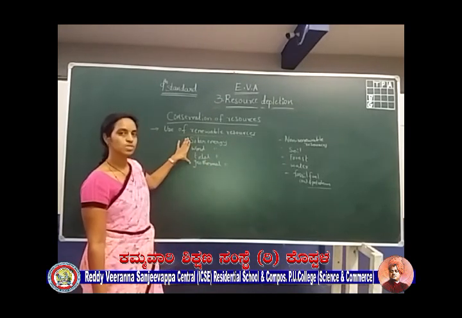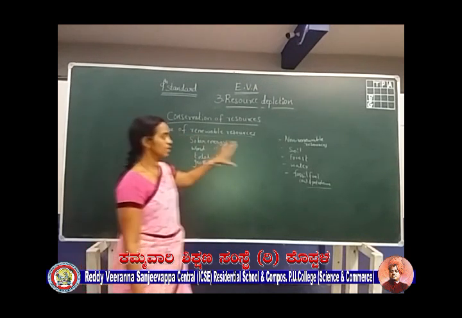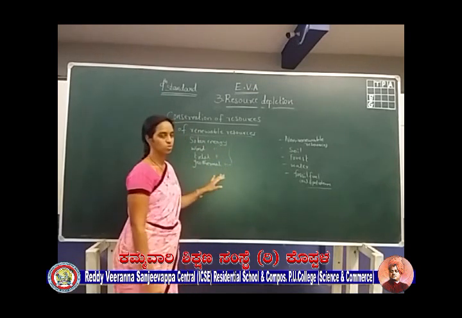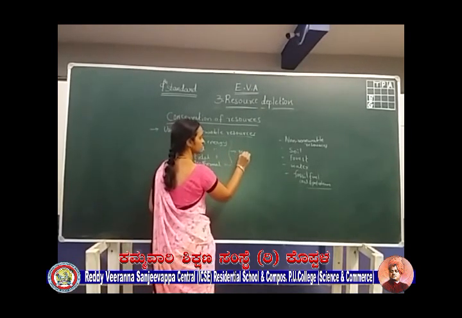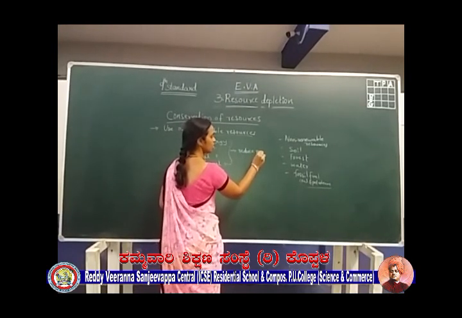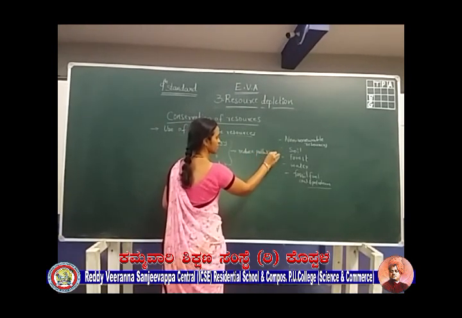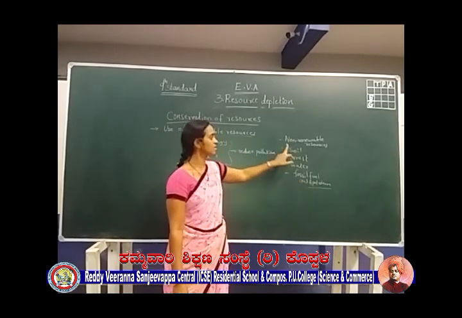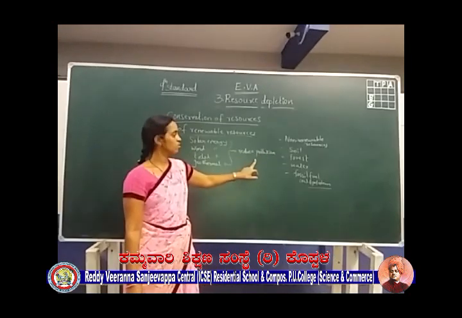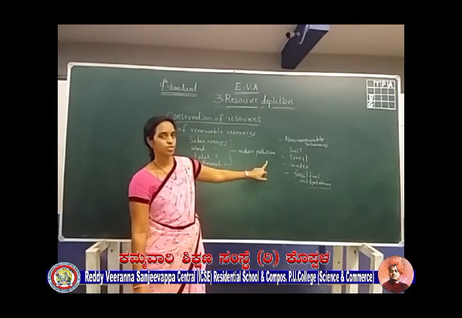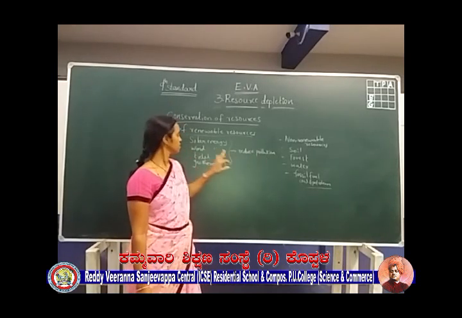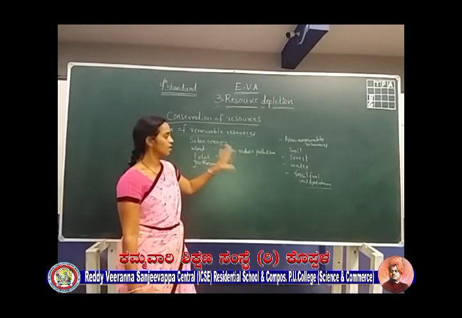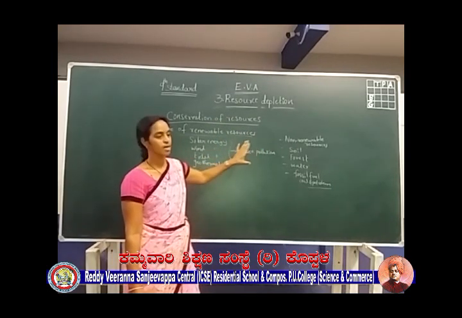By using all these renewable resources, we can conserve non-renewable resources. And also one more use is that by using these resources, we can reduce the pollution. Non-renewable resources like coal or petroleum produce a large amount of pollution, and it will pollute the environment. So by using these renewable resources, we can save the non-renewable resources, and it will also reduce the pollution in the environment.